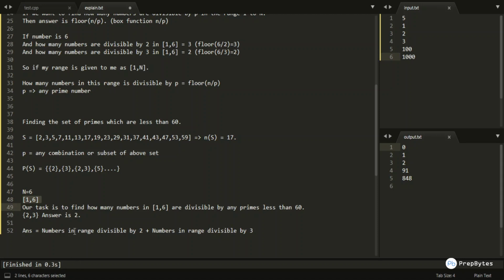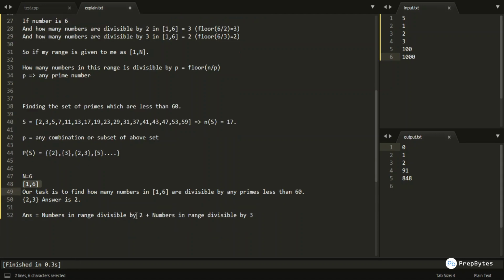So we will have to add the numbers in this range that are divisible by 2 plus the numbers in this range that are divisible by 3. The numbers that are divisible by 2 are, as we have seen, 2, 4 and 6, and the numbers that are divisible by 3 are nothing but 3 and 6, right?